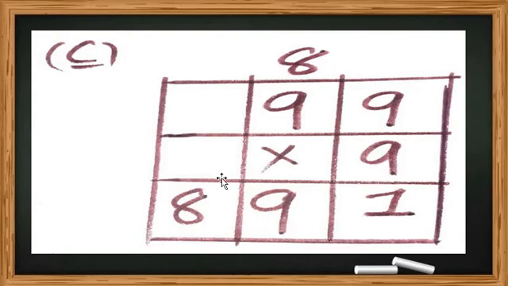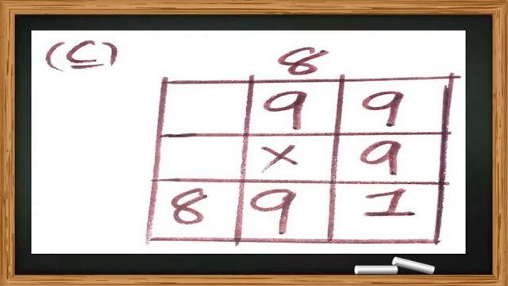So what have we got here? Answer 891. Got my point, all students? 99 multiplied by 9 is equal to 891. Okay, I hope you all have understood.